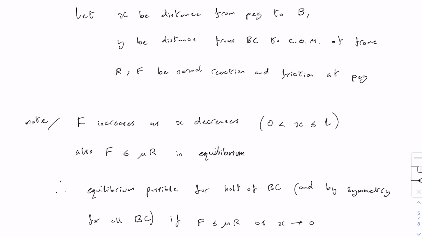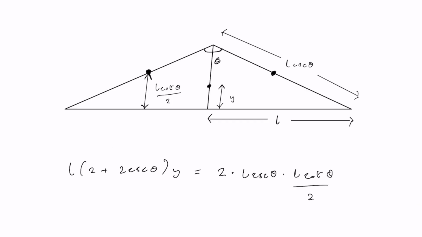So the plan is to find an expression for the friction as x approaches 0, and conclude that if it's less than mu times r, then equilibrium is possible, not only as x approaches 0, but for the peg being at any point on BC. Next then, we need to calculate the distance y between the side BC and the centre of mass.